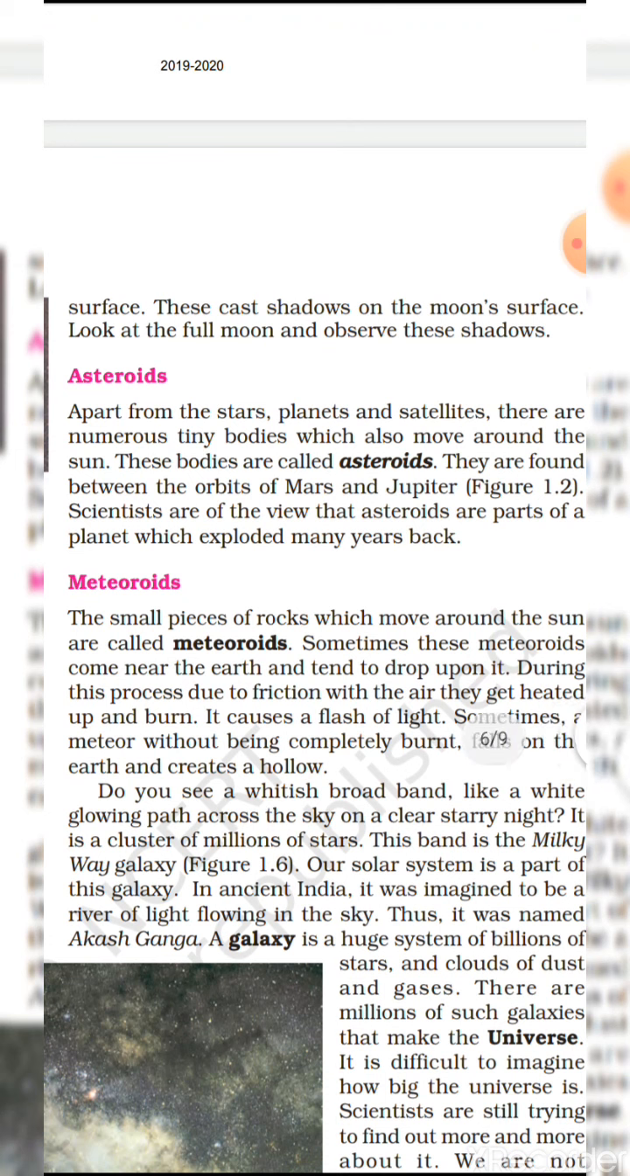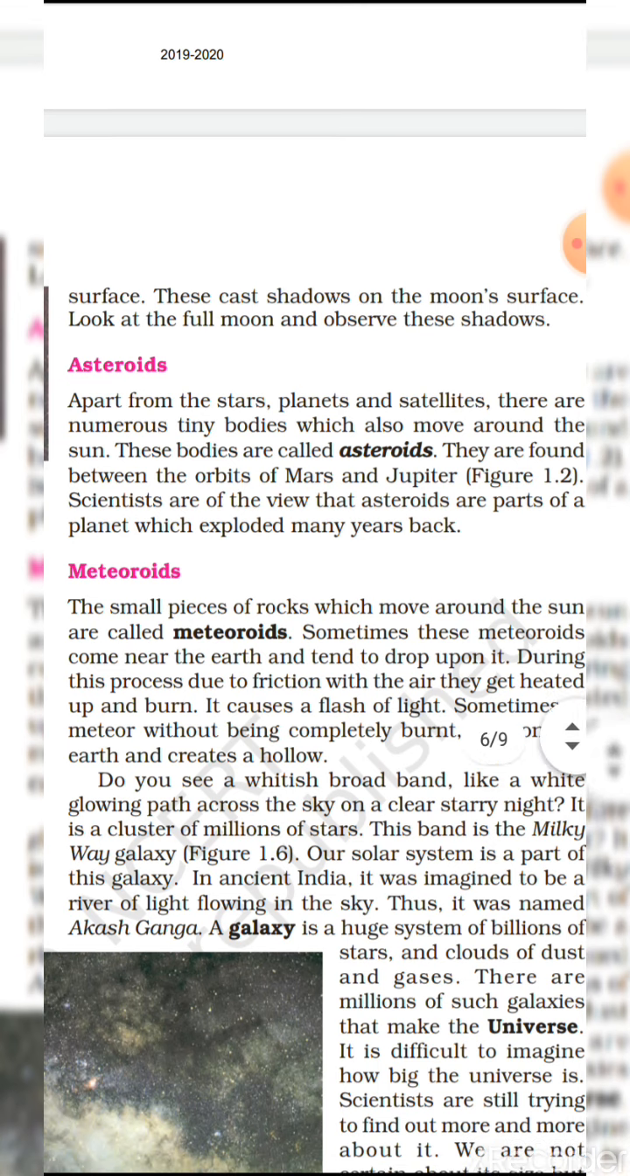Sometimes we have seen that these small pieces of rock come nearer to the Earth and tend to drop upon it, and during this process, due to friction with the air, they heat up and burn. It causes a flash of light. Sometimes a meteor, without being completely burned, falls on the Earth and creates a hollow.